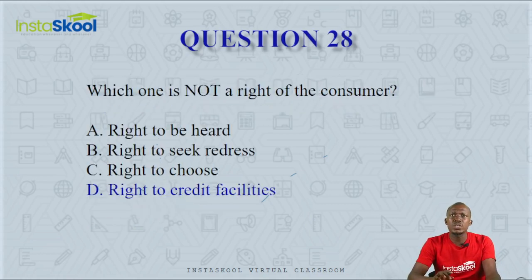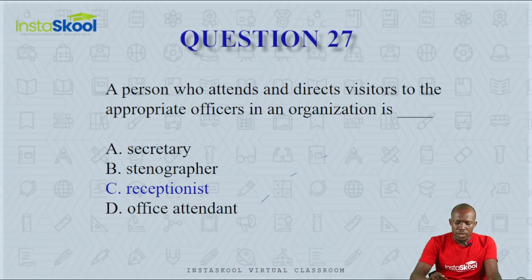Question number 27. A person who attends to and directs visitors to the appropriate office in an organization is it the secretary, the stenographer, the receptionist, or the office attendants?